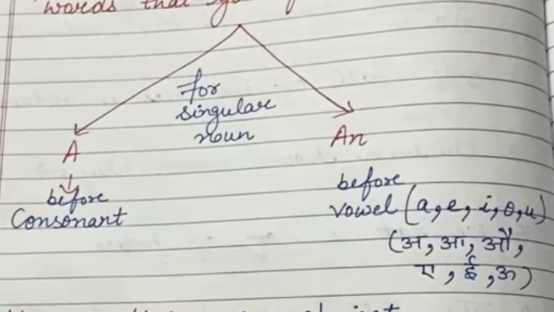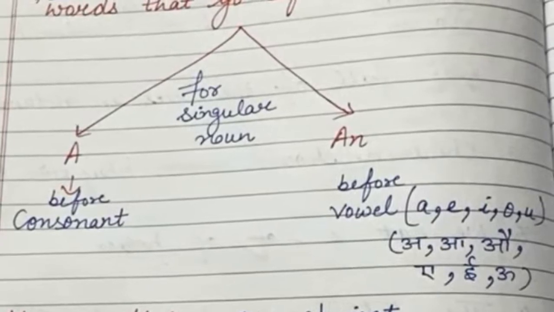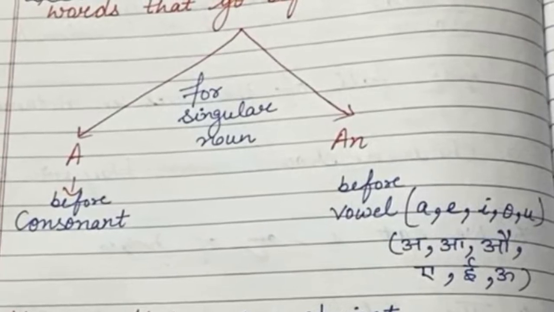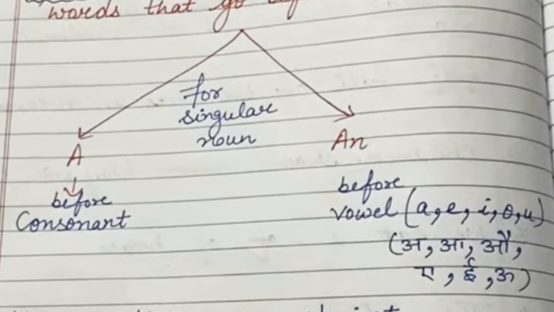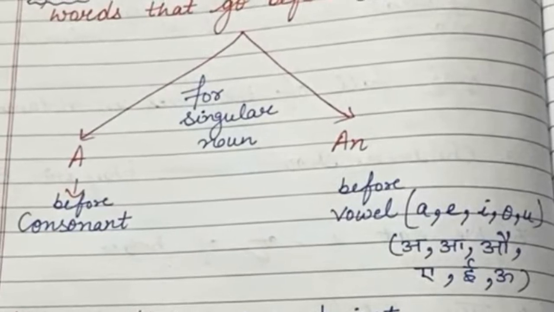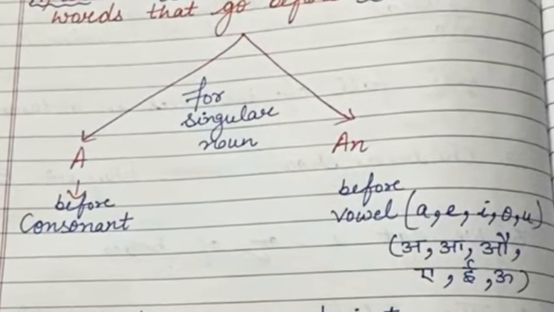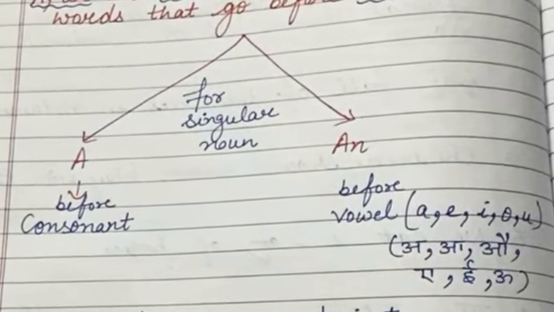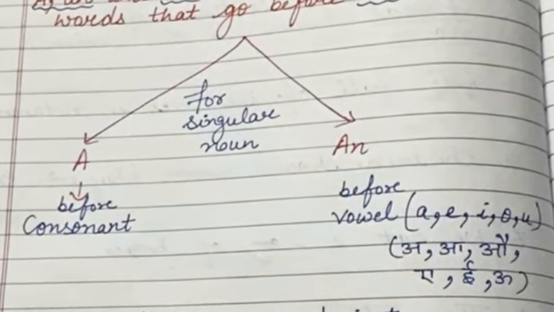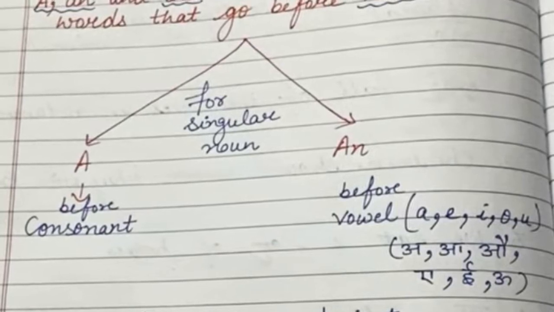A, o, u, e. Okay, we are going to follow the sounds, not the letters. So please keep this thing in mind. We have to go with the vowel sound rather than vowel letter. After that only we will be able to do a and an correctly.